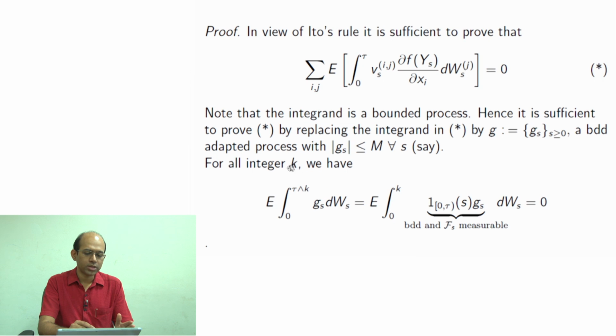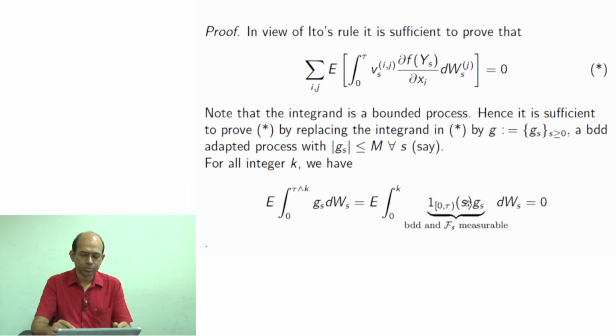So we consider some positive integer k, and take expectation of integral 0 to tau minimum k of G_s dW_s. Then this integration can be rewritten as integration 0 to k, with the indicator function of 0 to tau of s.